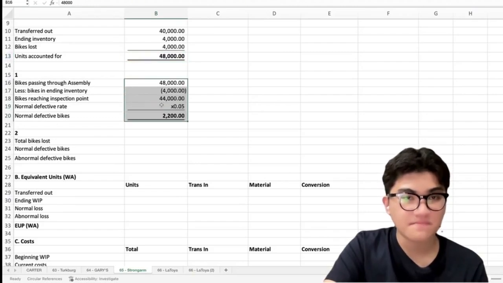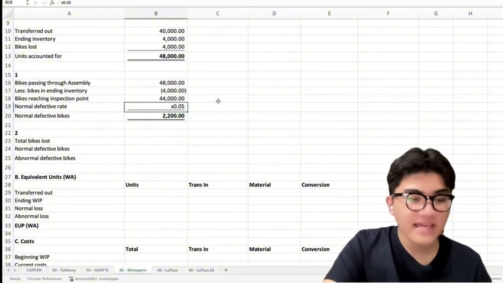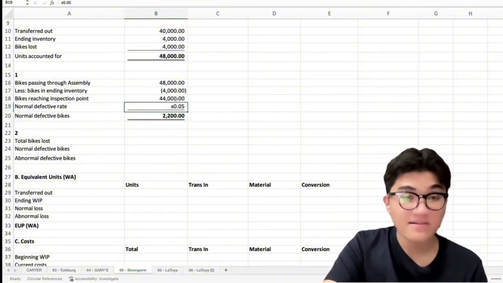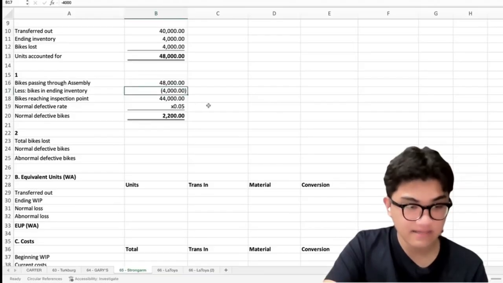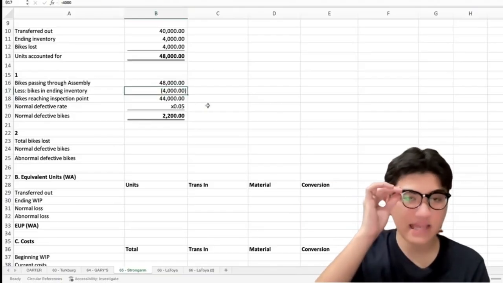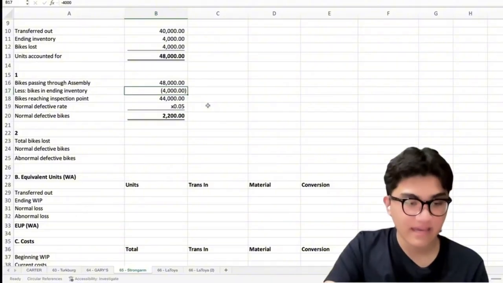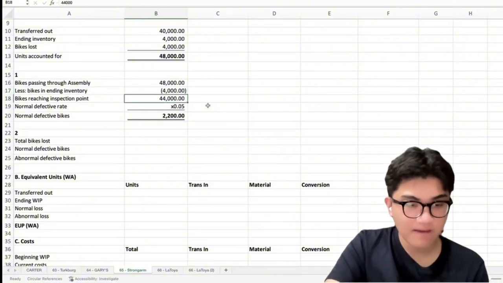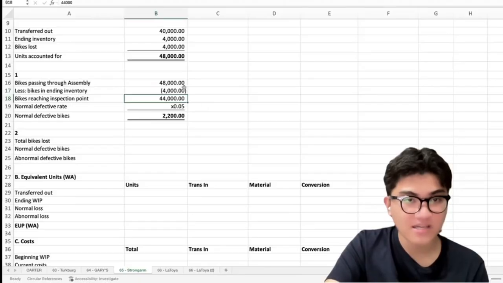So, 48,000 total bikes passing through assembly minus 4,000 bikes lost, minus 4,000 ending inventory. Okay? That leaves 44,000 bikes reaching inspection.